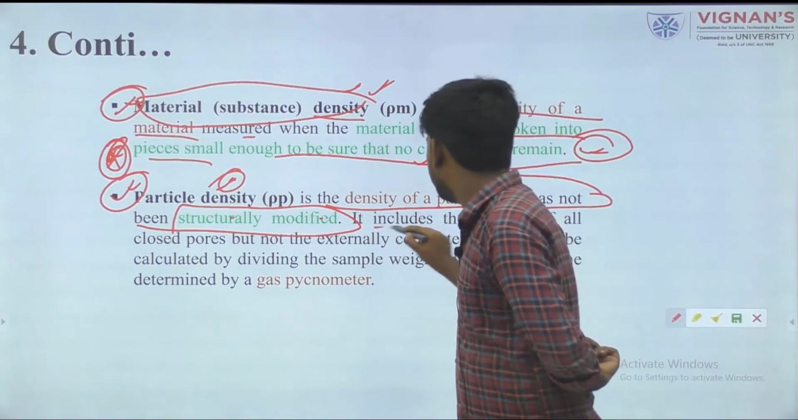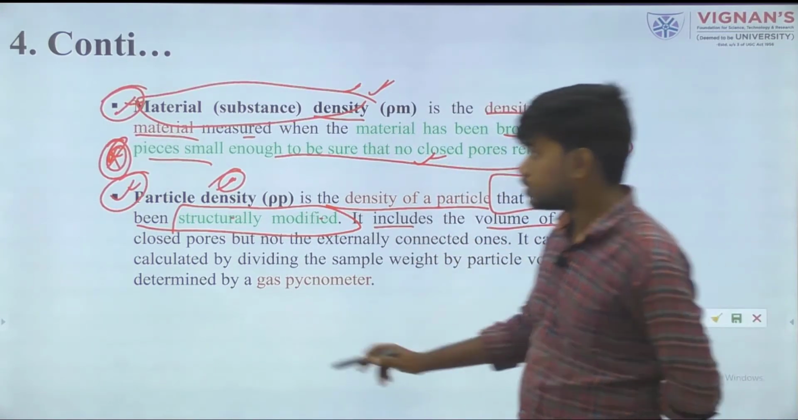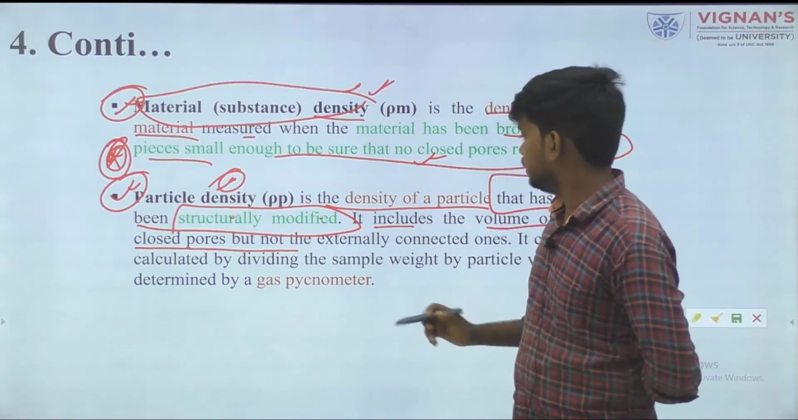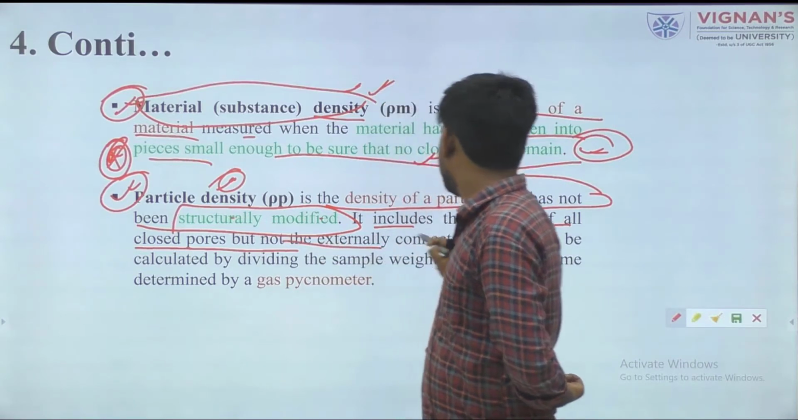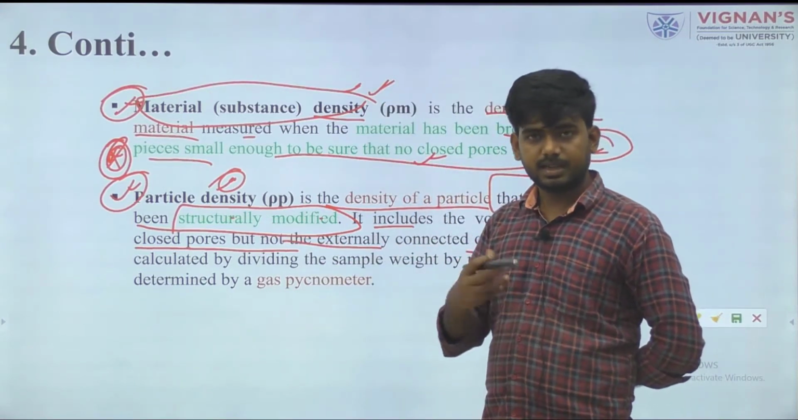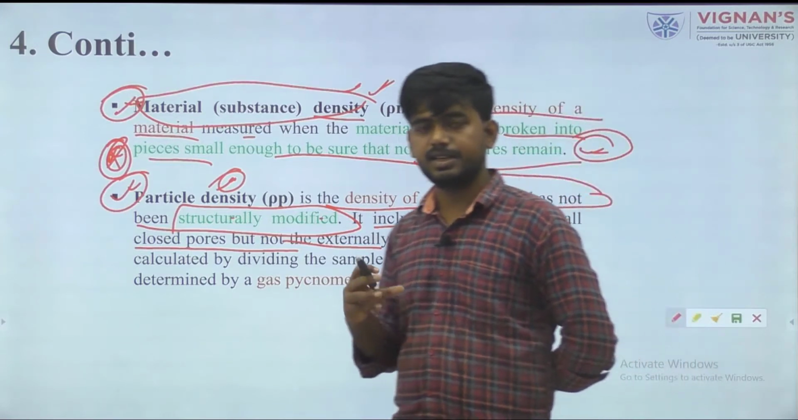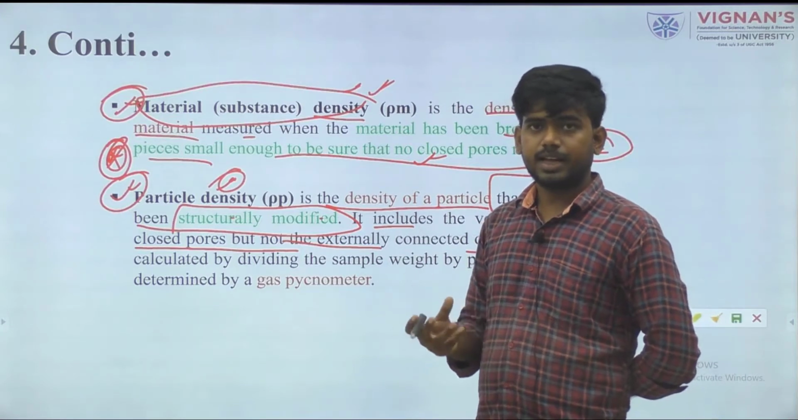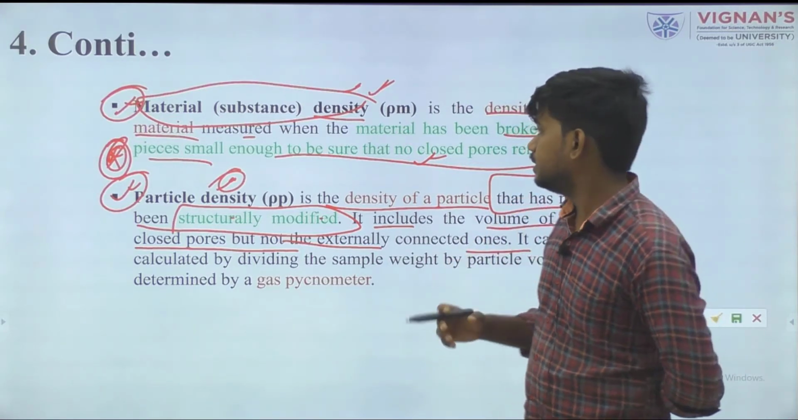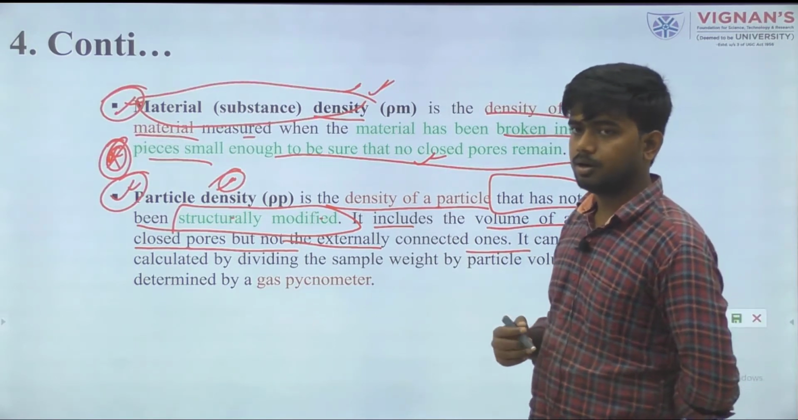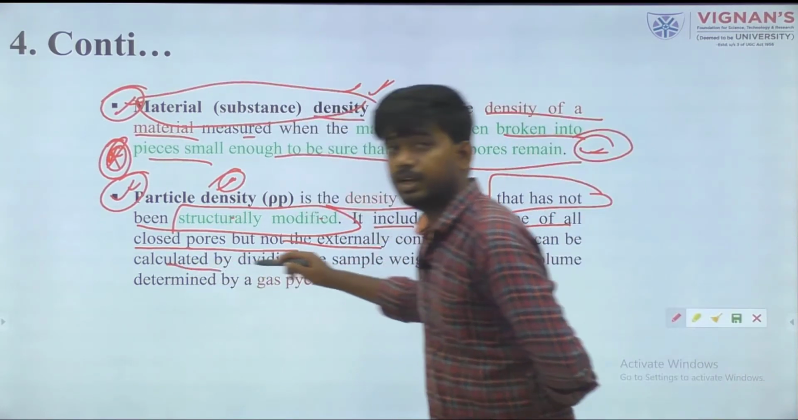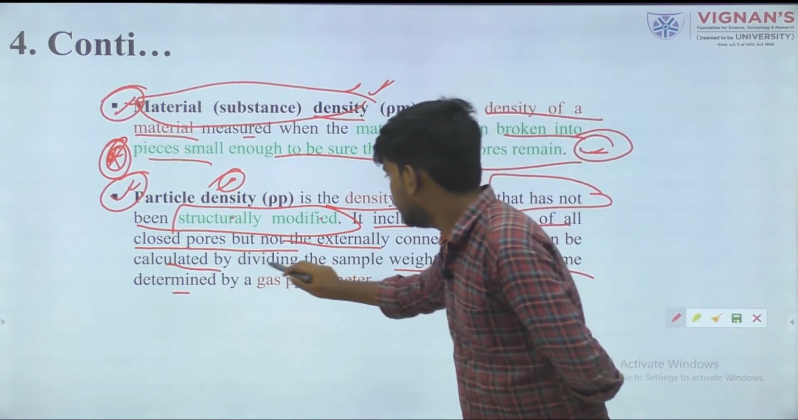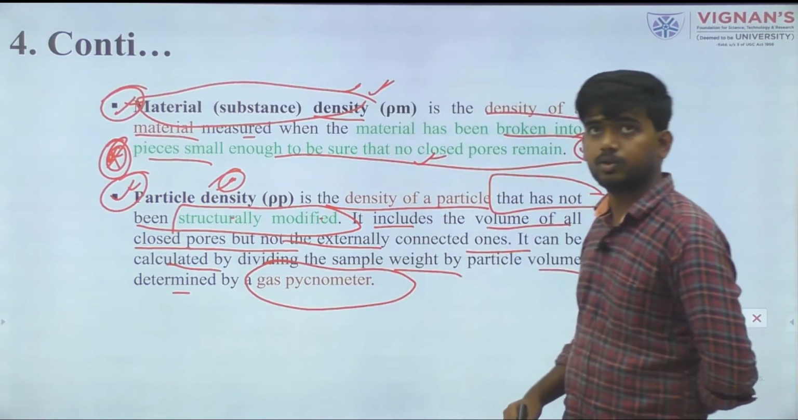Particle density includes the volume of all closed spaces, but the condition is also different: it should not be externally connected. The pore spaces present inside the material should be present, but no external pores should be present when you are measuring the particle density. Simply, how can we calculate it? Weight by volume. Here we can use a gas pycnometer to calculate this.